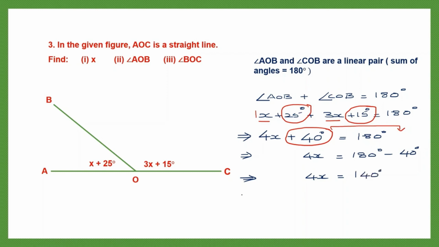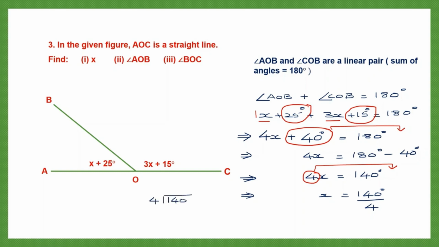So now we can find the value of x. 4x is 140 degrees. Now what is this 4x here? 4x is 4 into x. So I'm going to move the 4 alone to the other side because it's into, or multiplication. When it goes to the other side, it becomes division. 140 divided by 4. So let's do that division. Let's divide 140 by 4 and see what we get.